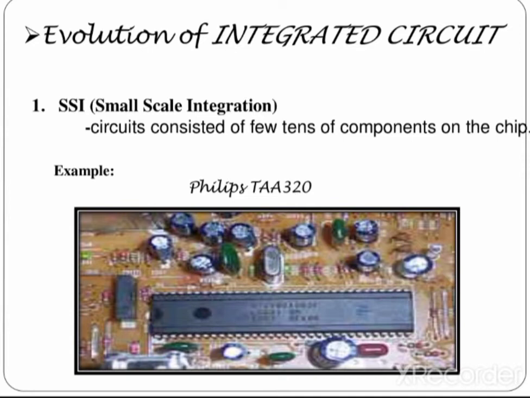Then there are the types of integrated circuits: small scale integration, medium scale integration, large scale integration, and very large scale integration. So the short forms are SSI, MSI, LSI, VLSI. SSI means small scale integration. The circuit consists of a few tens of components on a chip.